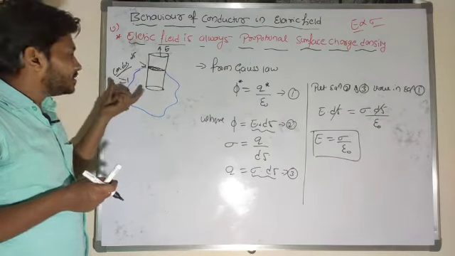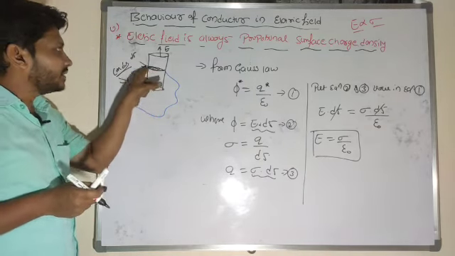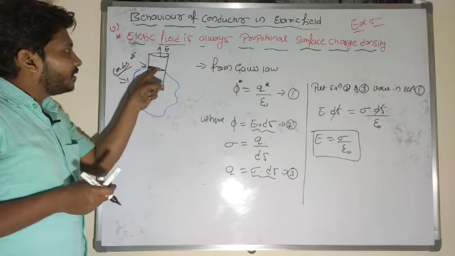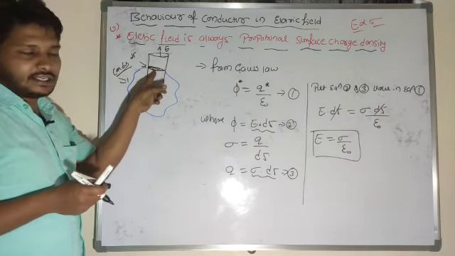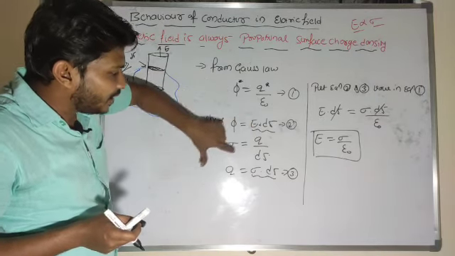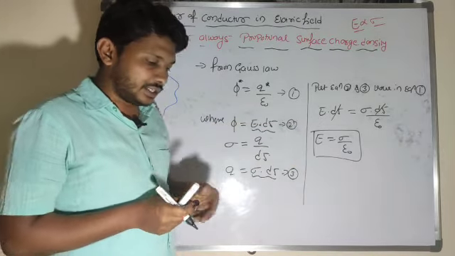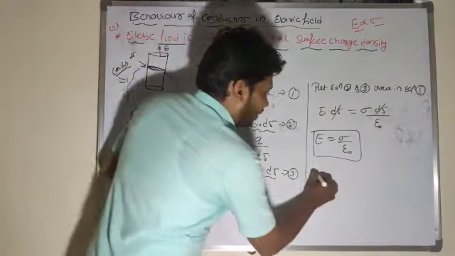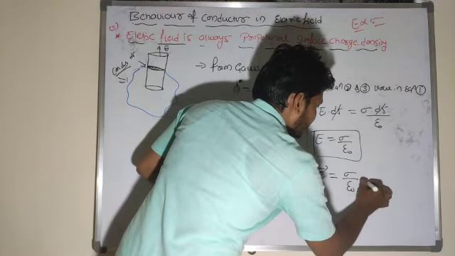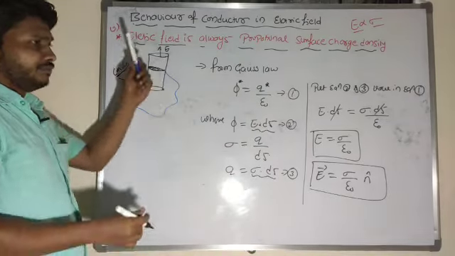For that purpose, first I will consider one conductor here. I will choose one Gaussian surface, so let me draw that imaginary cylinder. If I apply Gauss law to this particular Gaussian surface, phi is equal to Q by epsilon naught. I know the phi value and I know the Q value. If I substitute the values, E is equal to sigma by epsilon naught, or in vector form, vector E is equal to sigma by epsilon naught into n cap, that is the unit vector.